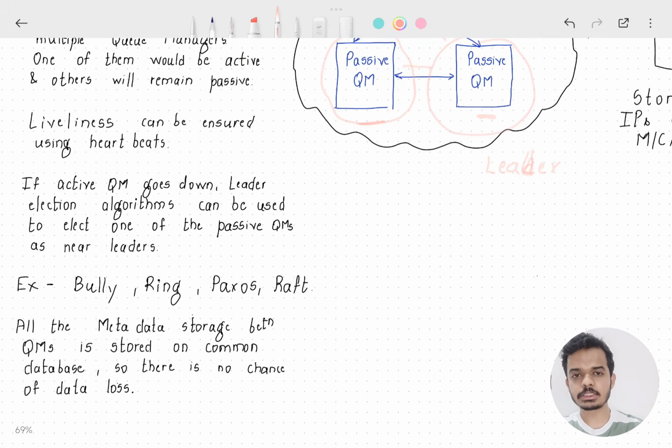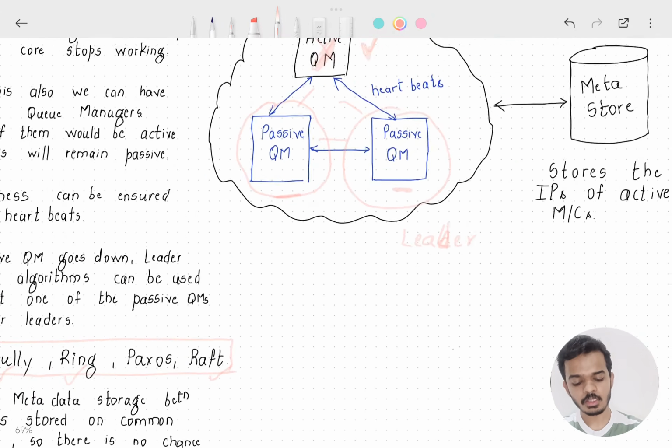Based on use case, you can select multiple leader selection algorithms. Some of them I have listed below. If you want, you can check the details. So there is the bully algorithm, there is the ring algorithm, there is Paxos, and there is Raft also. You can choose any of the leader election algorithms based on use case.